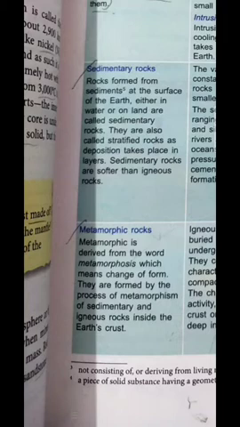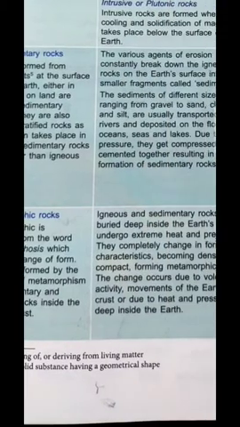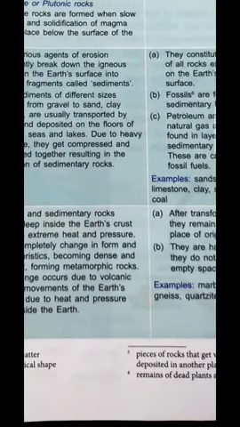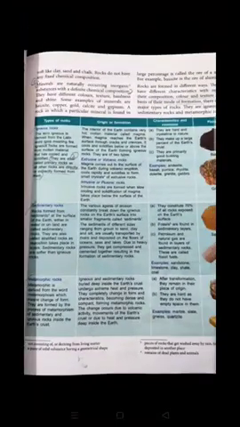We can say that metamorphic rock is the result of either igneous or sedimentary rock. The main examples which come under this are marble and slate.